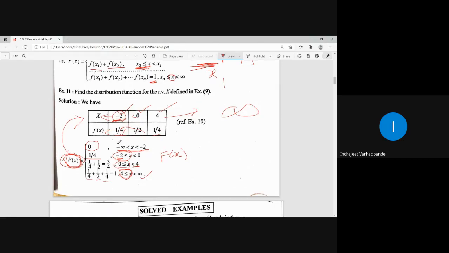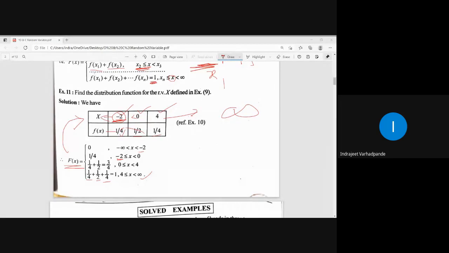Always it will start from minus infinity to first value. First value greater than or equal to, but strictly less than the other value. Third value will be greater than or equal to and strictly less than the last. And where will the last value go? Up to infinity. This is always the way or pattern of writing down the distribution function denoted by capital F of x. Is this point clear to everybody? Any difficulty up till now?